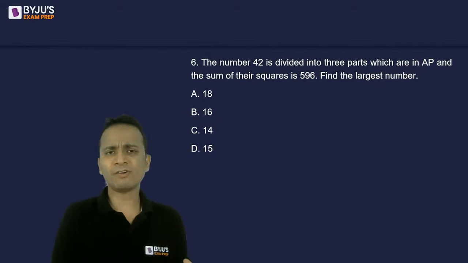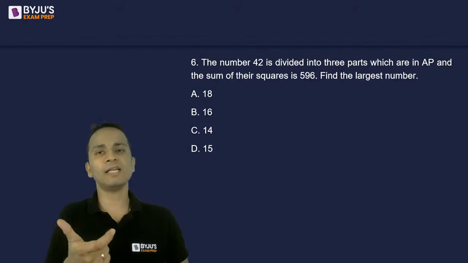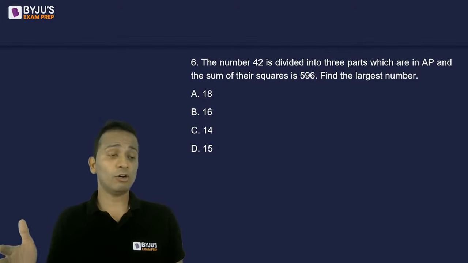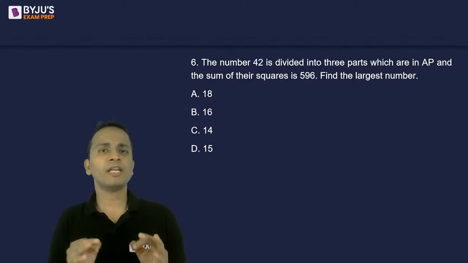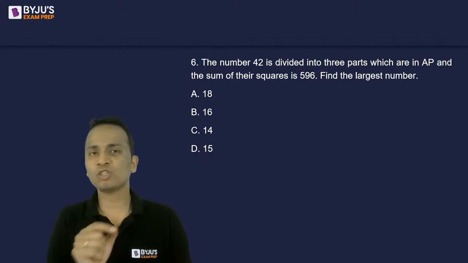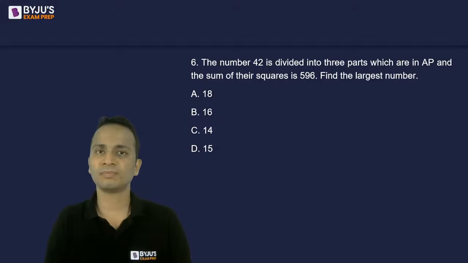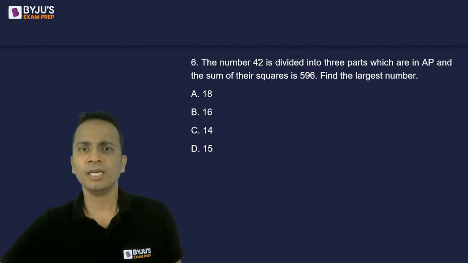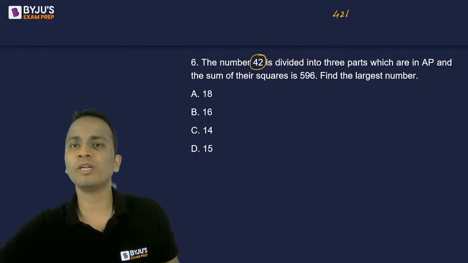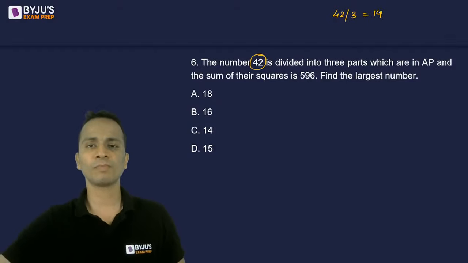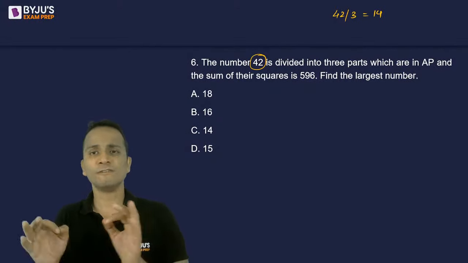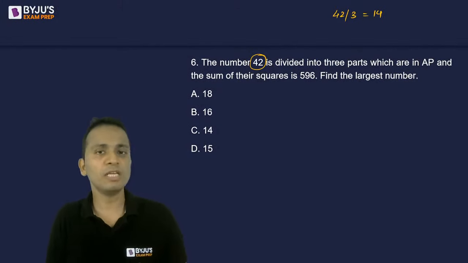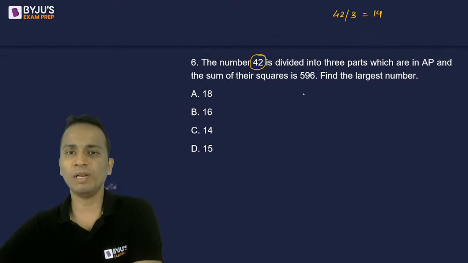Okay, so I start with the basic thing that since these numbers are in AP and these are three numbers, in one of the questions today only, we discussed that for an arithmetic progression, the average of all the numbers is always the middle term, right? So, average is the middle term. In this case, the sum of these three numbers is 42. So, their average will be 42 divided by 3, that is 14. So we can say that 14, which is the average of these three numbers, will be the middle term. Okay, 14 middle term hoga, right? So second number will be 14.